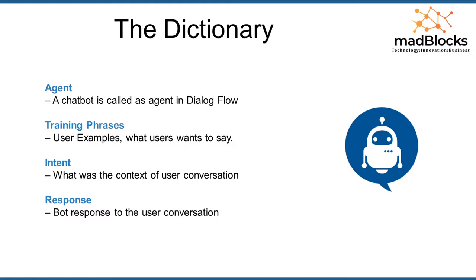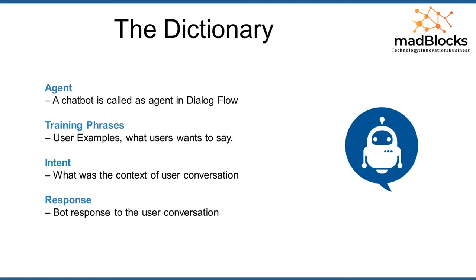For example, say I want to book a ticket in PVR Mall. What is the intent here? The context is booking a ticket, where? In PVR Mall. So that was the intent. And the response is nothing but what the bot has to reply to the user.